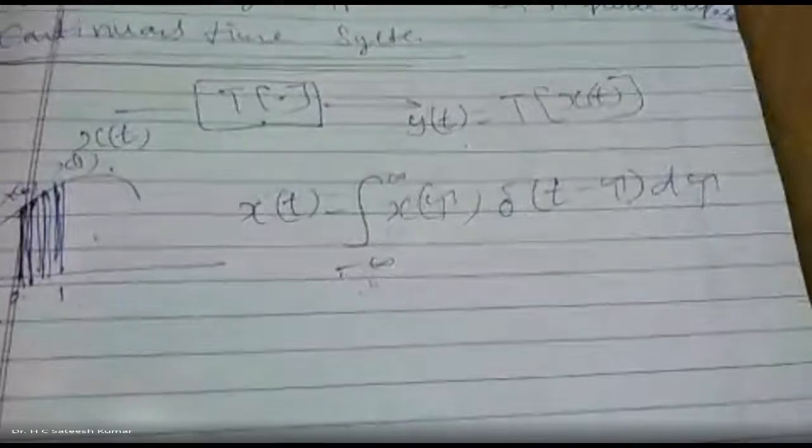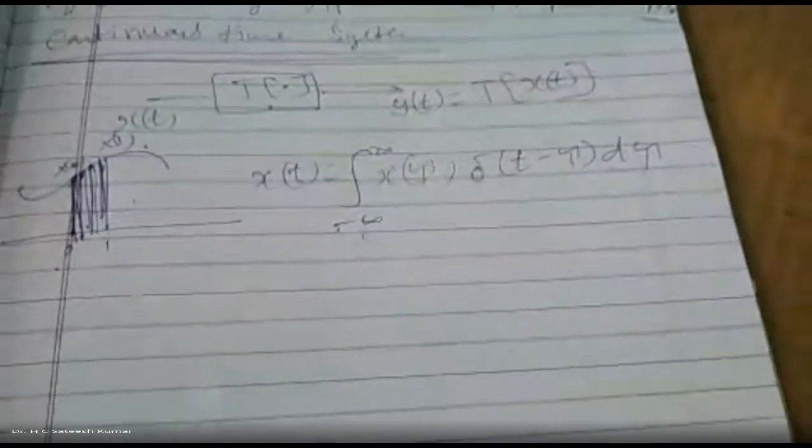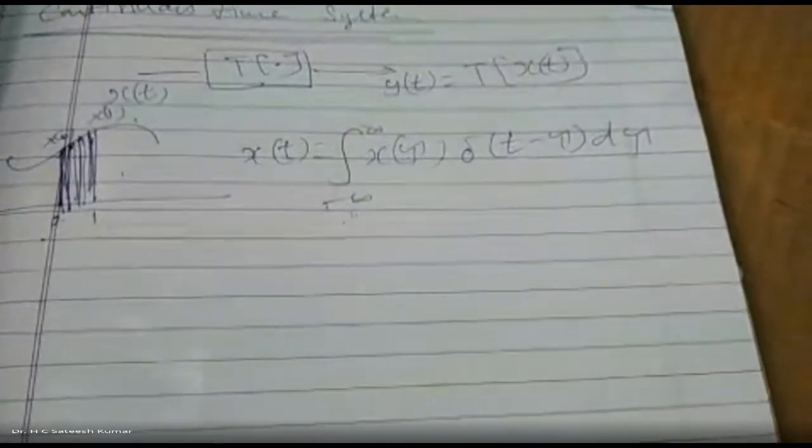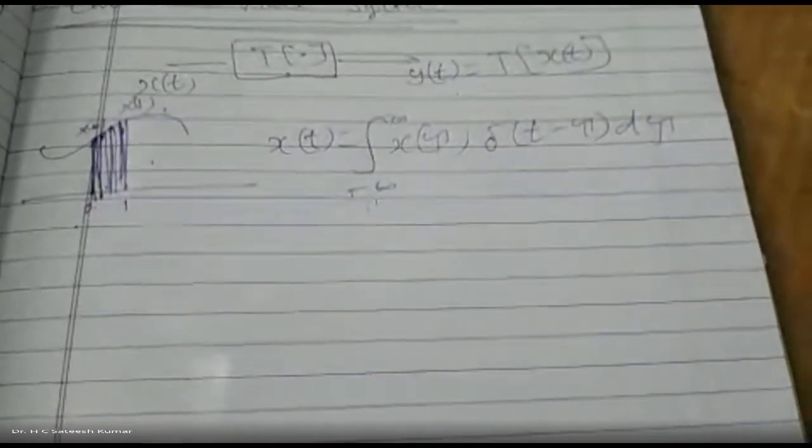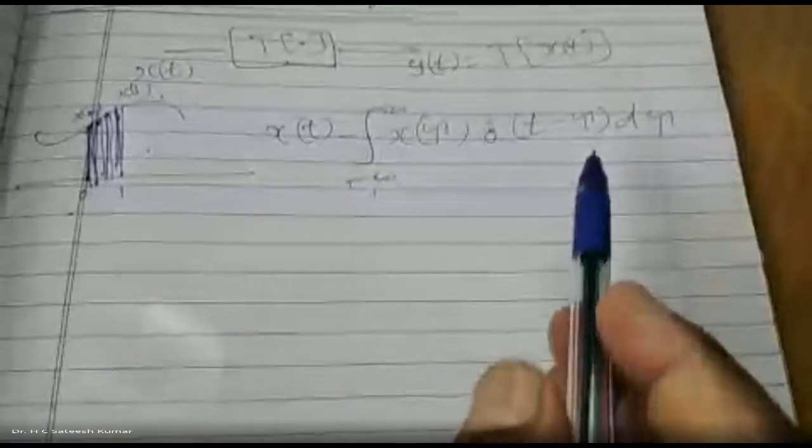Integration is also summation only, addition only, but adding at each and every point, that is 0.1, 0.01, 0.001, every point with different amplitudes. That's the meaning of it.